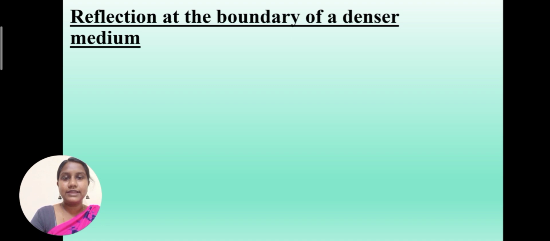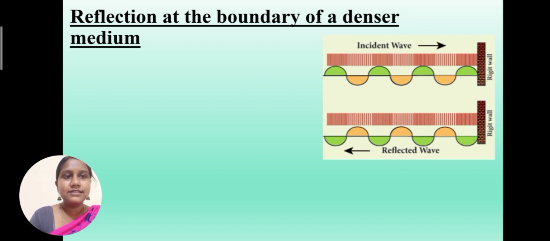So today we are going to learn a new topic, that is reflection at the boundary of denser medium. So what is the meaning of denser? Denser means the density will be more. For example, you can take glass. So observe this image. In this image there is a longitudinal wave which is in the form of compression and